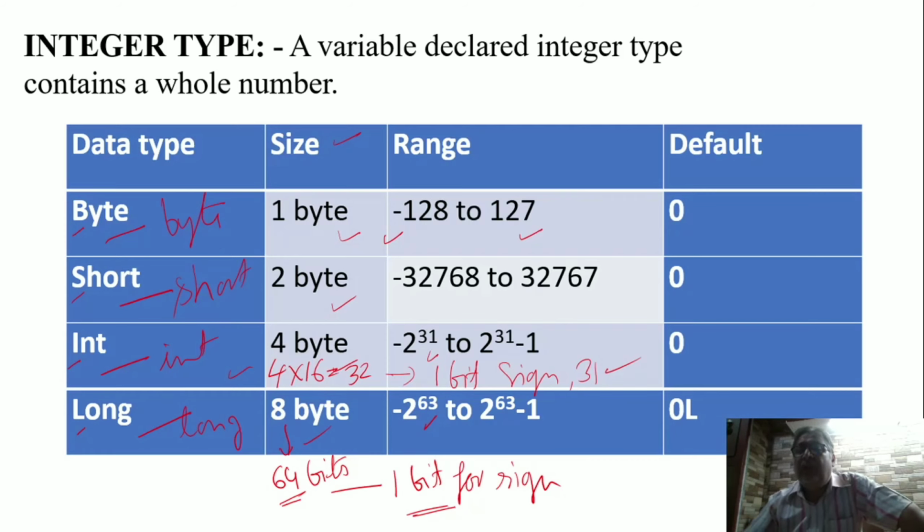So the default value, when we declare a variable of type int, byte, or short, will be 0, and for a long type variable the default value will be 0L. When you initialize a variable of long type, we write L as a suffix to represent that this is a long type constant, but when you display it, it will not display L.